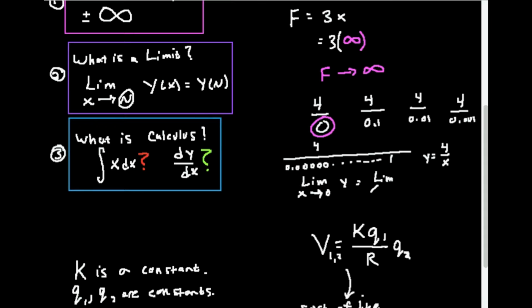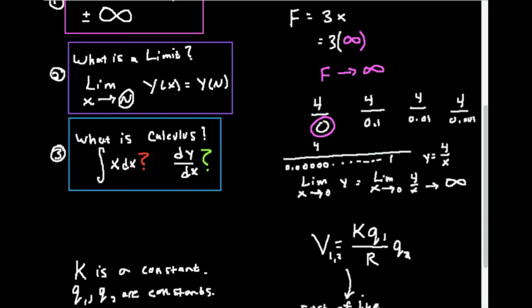Well, I have the limit as x approaches 0, y is equal to 4 over x, and I want to see where this function is going towards. It turns out that if I divide by an increasingly small number, meaning it's getting smaller and smaller, you would find that this function approaches infinity, meaning it just gets larger and larger and larger.